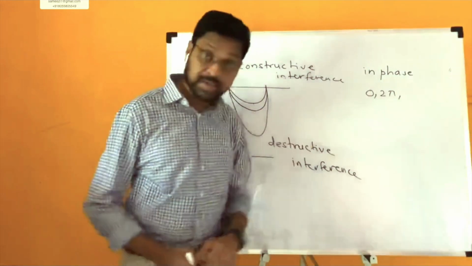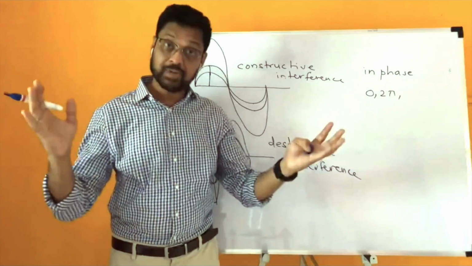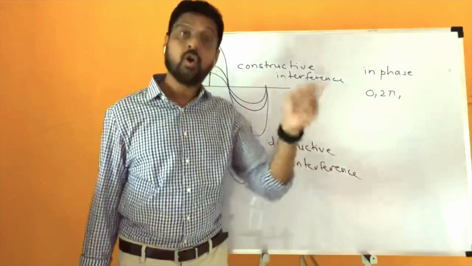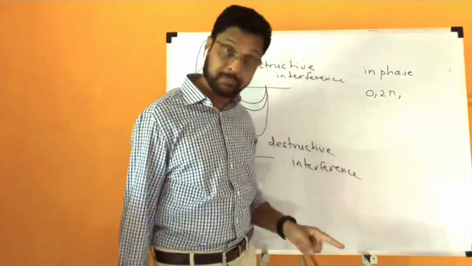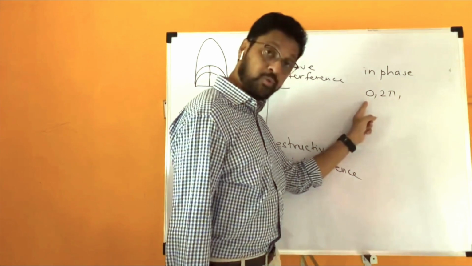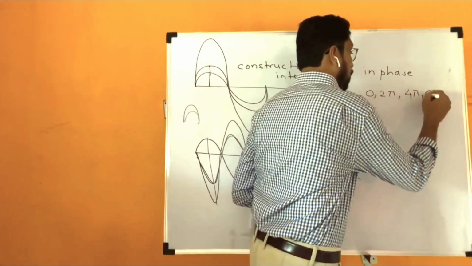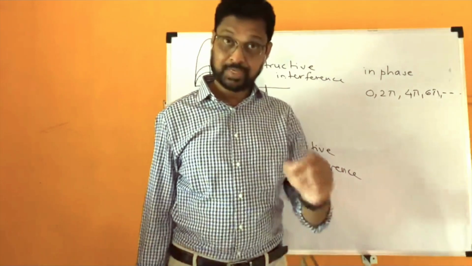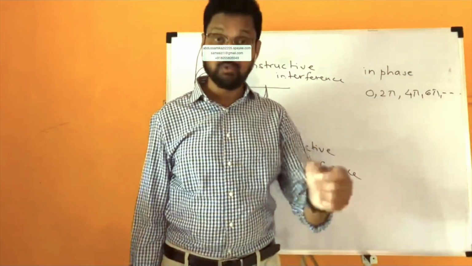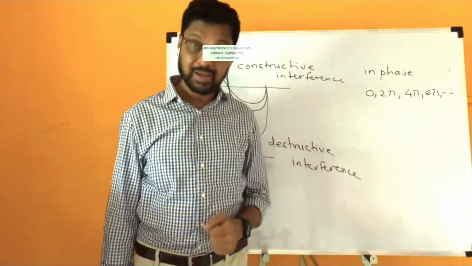So they are in phase means compression coincides with compression, rarefaction coincides with rarefaction, or in other words their phase difference is either 0 or 2 pi or 4 pi or 6 pi or 8 pi onwards.